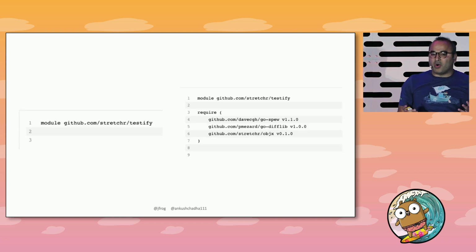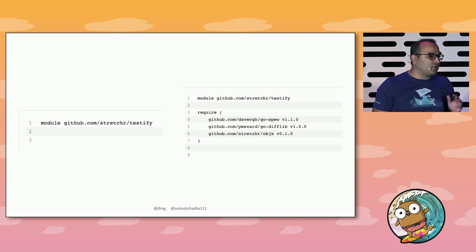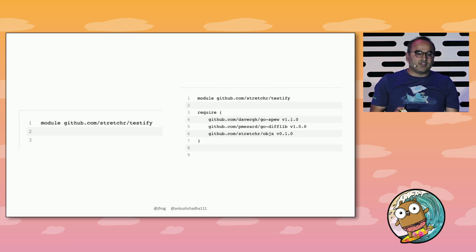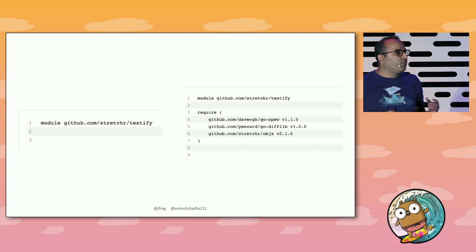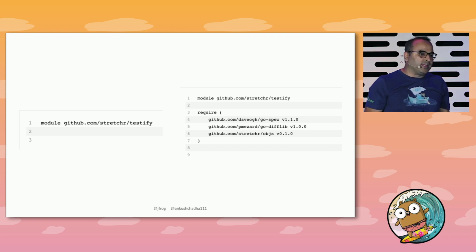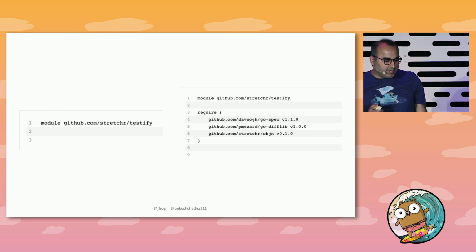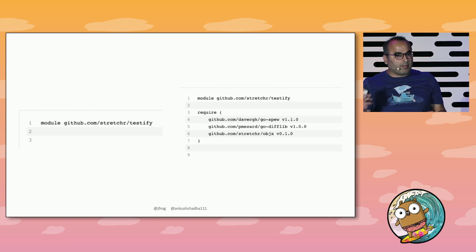Over here, I have two mod files. On the mod file on the left, as you would notice, there are no dependency versions listed. So if I run a Go build today versus a week down the line, I will have different builds, because by default, Go will fetch the latest version of dependencies. So it doesn't guarantee repeatability. But if I look at the version on the right, the dependency versions are locked down. So if I run a Go build today versus a week from now, the repeatability is guaranteed. So that's the first thumb rule.